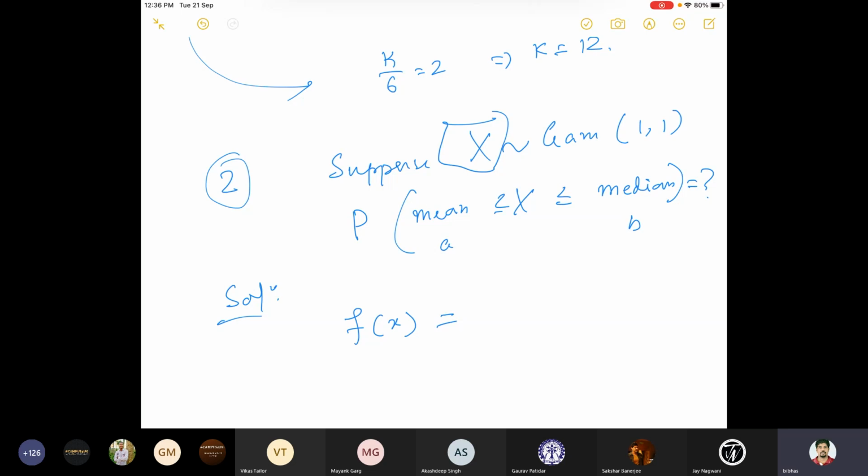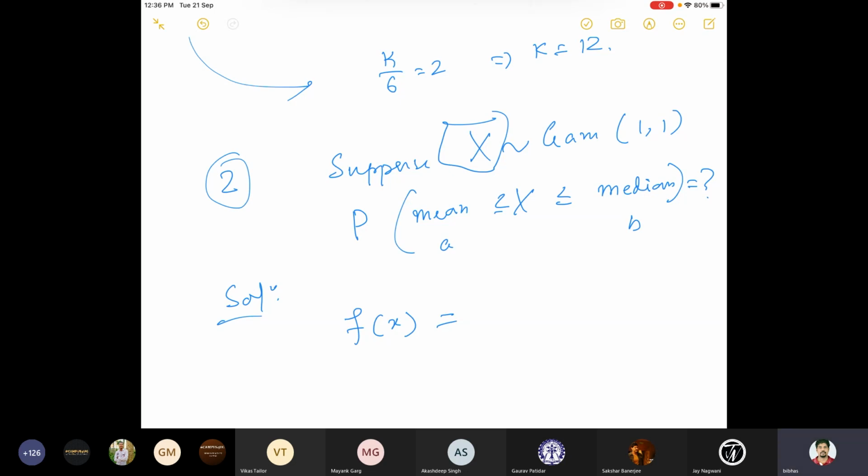So we have to find out first what is the PDF. What is the PDF if you consider both the constants as 1, 1? It will have 1 by gamma, and gamma also has a value. So if you have gamma of some constant, put the constant and see what is the value. Gamma of 1 is equal to what?